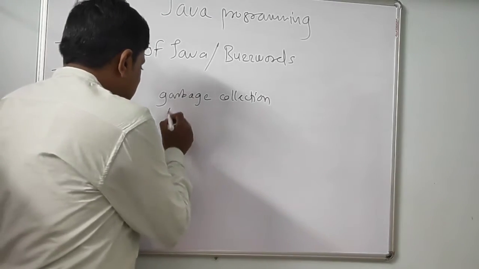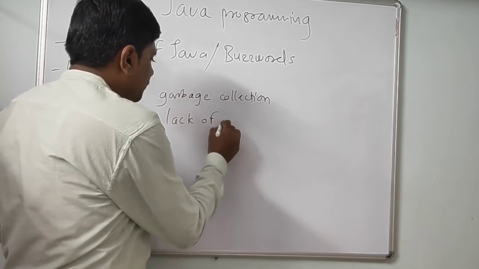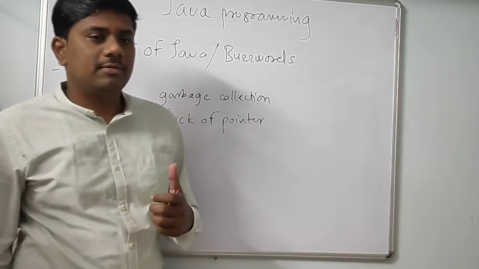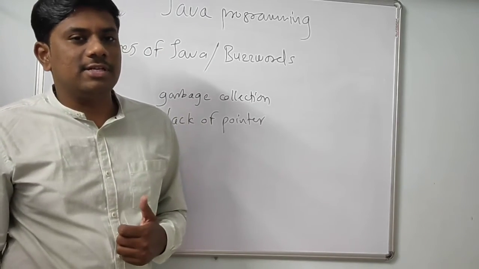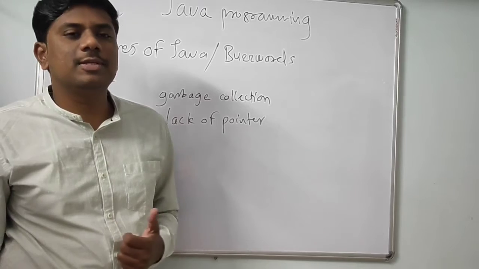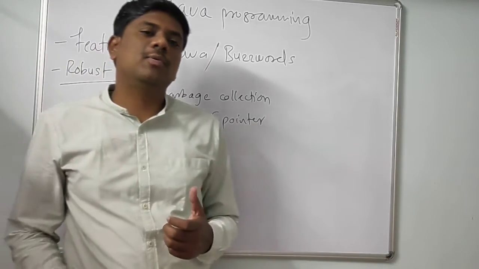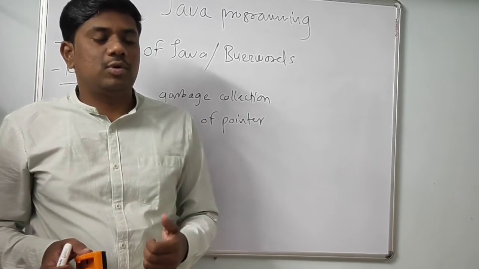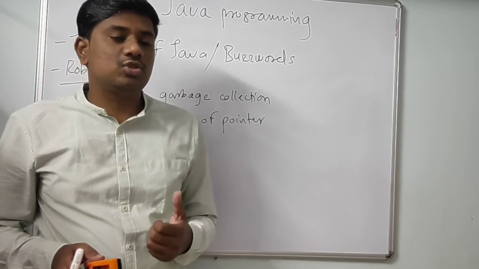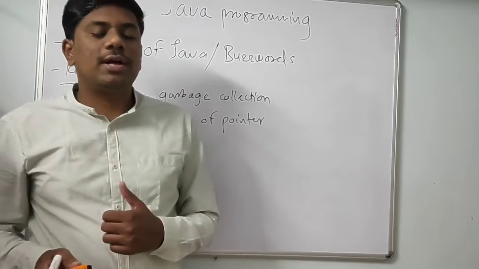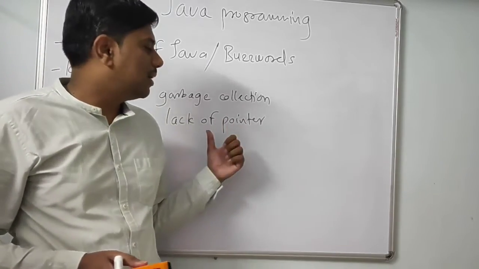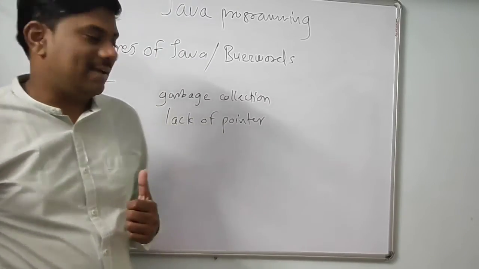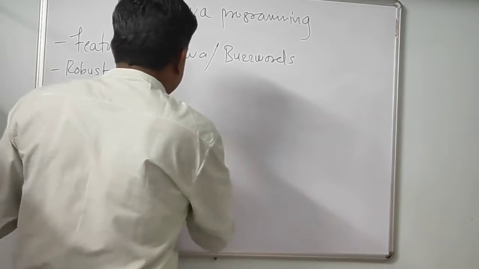One more is the lack of pointers. You know that pointers add extra coding effort. In C++ we have seen how difficult pointers are to use, or how dangerous it is to use pointers. That's why Java doesn't have pointer concepts. Java doesn't have an explicit pointer concept. So this is also one of the reasons why Java is a robust language.